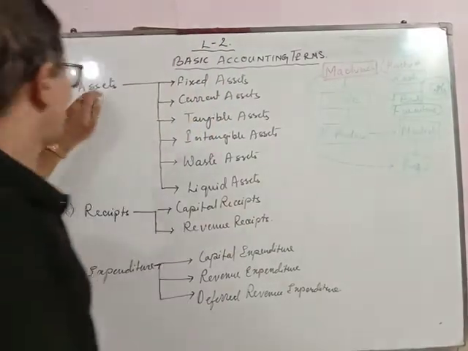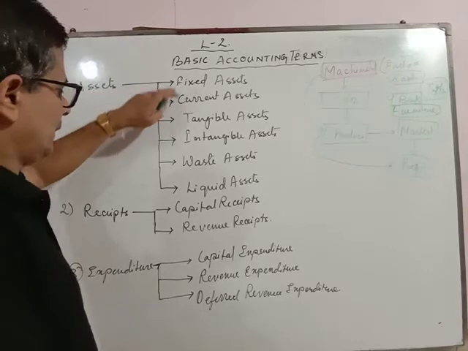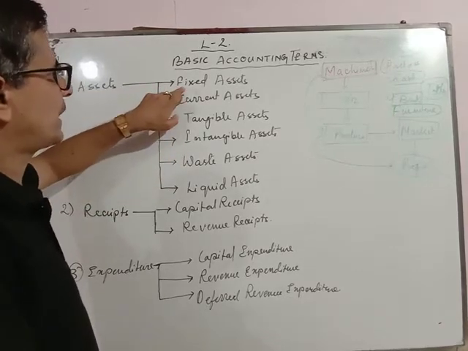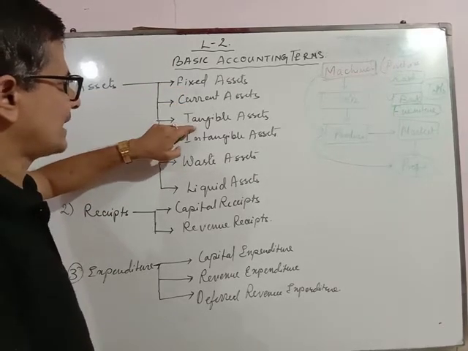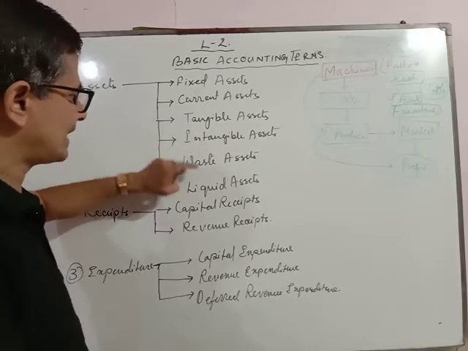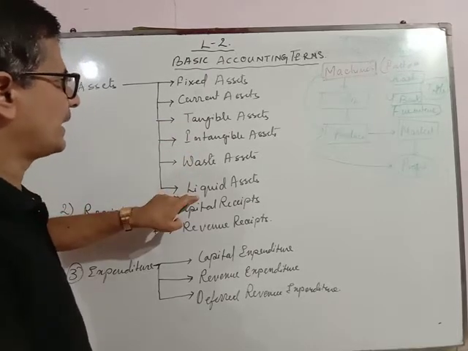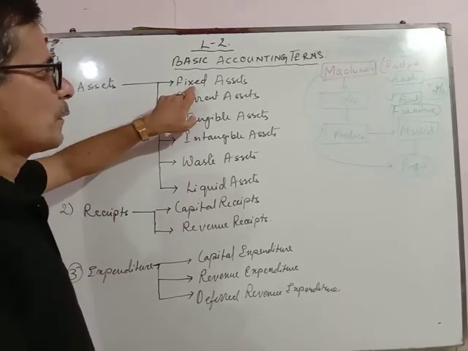Next, these assets are divided into various groups: fixed assets, current assets, tangible assets, intangible assets, wasting assets, liquid assets. Now what is fixed assets?